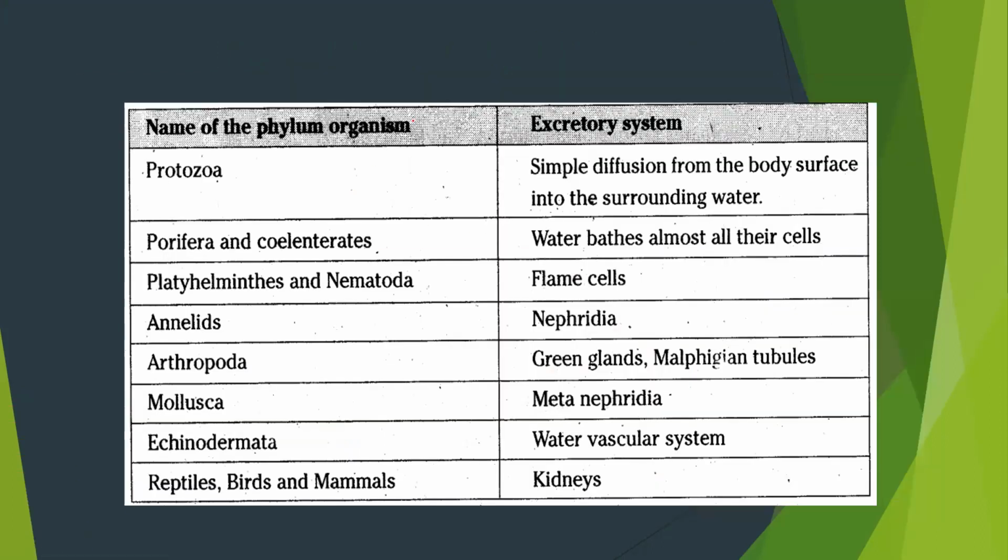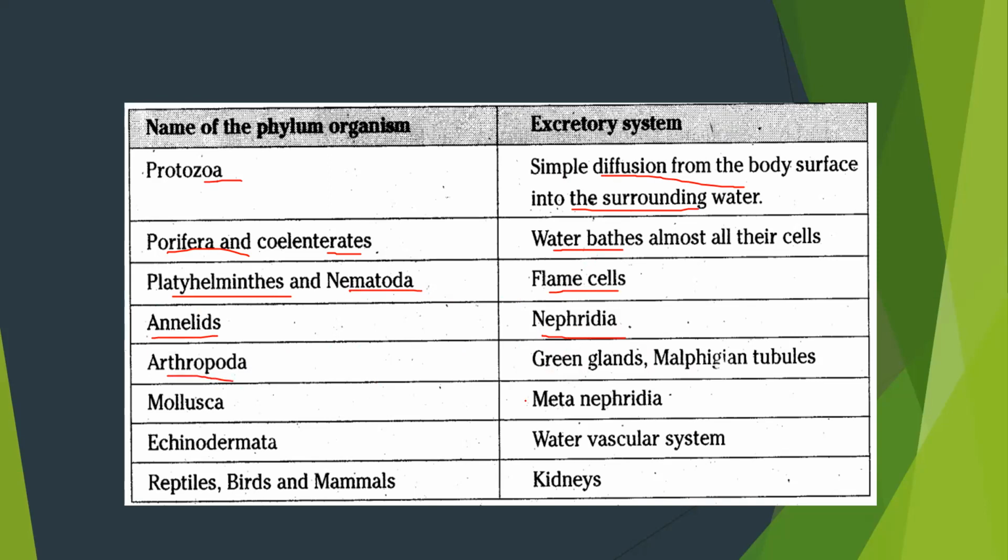Now let's understand the different excretory systems in different organisms. In protozoa, simple diffusion takes place from the body surface into the surrounding water. In Porifera and coelenterates, almost all the cells bathe in the water, so simple diffusion. Platyhelminthes and nematodes have an excretory organ known as flame cells. In annelids, the excretory organ is nephridia.